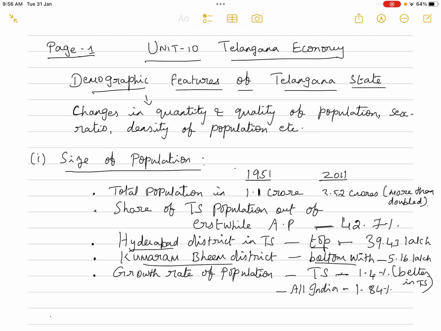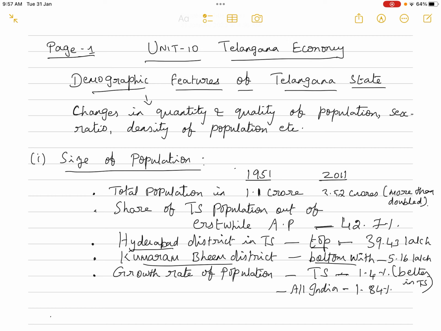Changes in quantity are the changes that are happening over time in the size of population. So to what extent the size of population has increased in a particular state. In this case, it is the state of Telangana. And the quality of population is the human resource development of that particular state, that is, the educational and skill attainment of the population over a period of time. So that is what we mean by changes in quantity and quality of population.